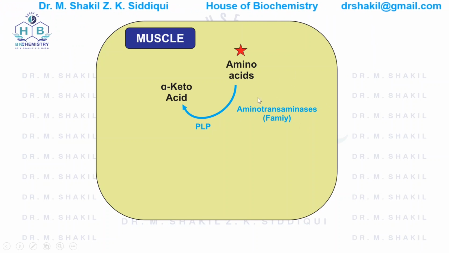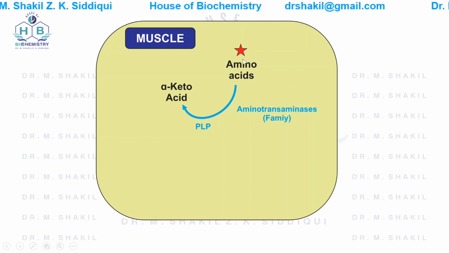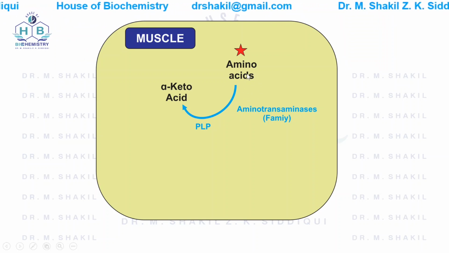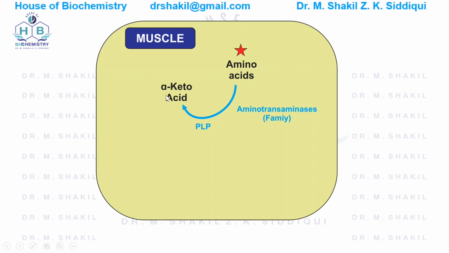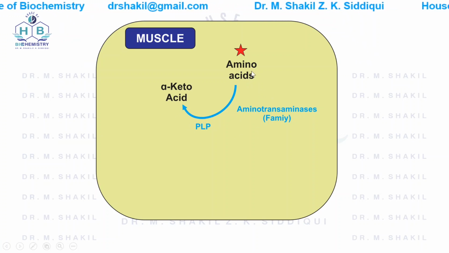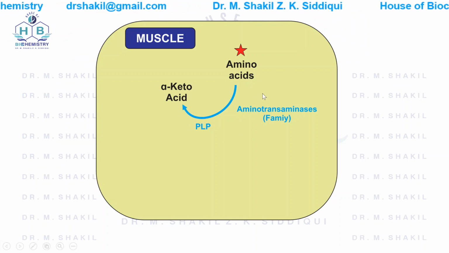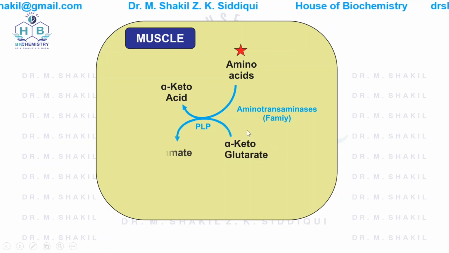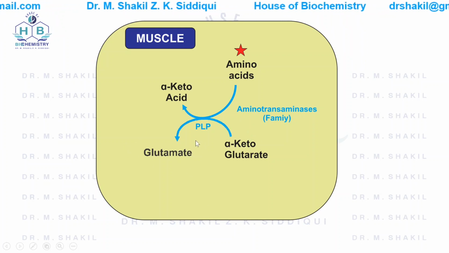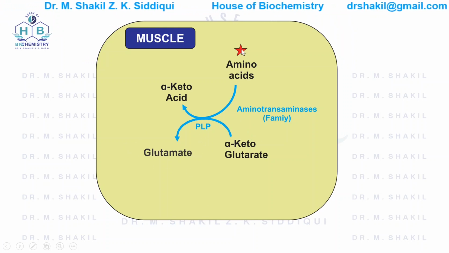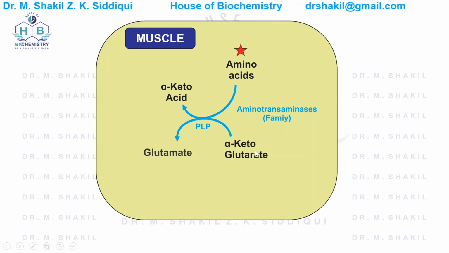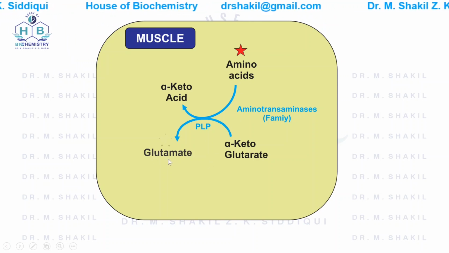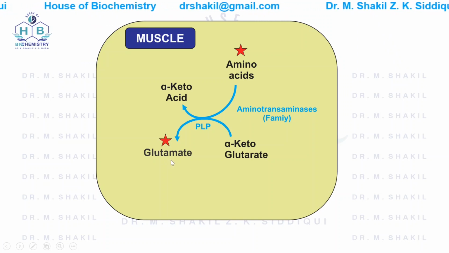When this transaminase removes the amino group from the amino acid, it will form an alpha keto acid, and this amino group is transferred onto alpha ketoglutarate and glutamate is formed. Now this amino group is transferred onto glutamate.